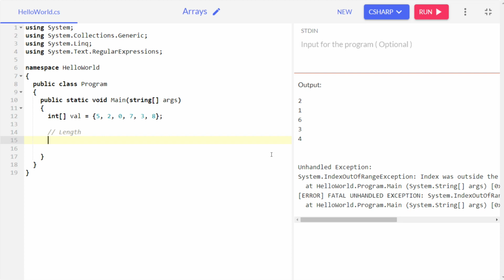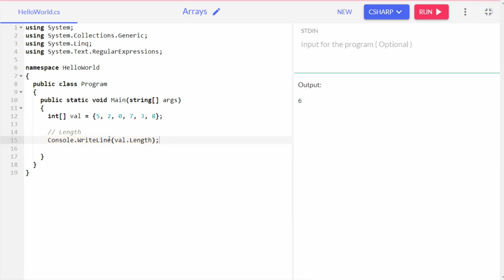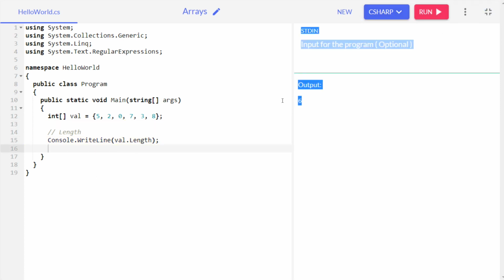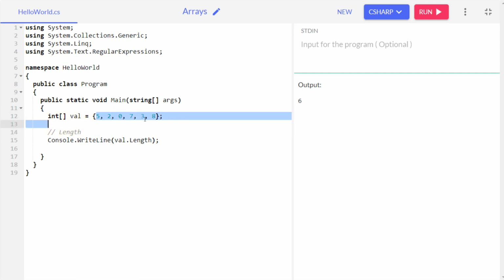How the length method works. I'm going to write console dot write line val dot length. This will return the total length of the array. Here it is returning 6, because there are 6 elements present in the array. Similarly, let's say we have another variable of array.